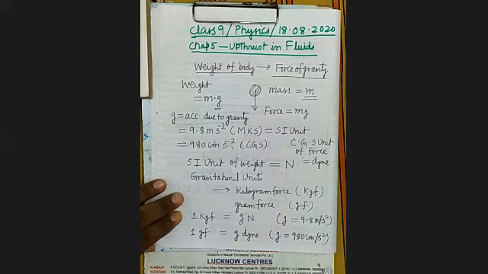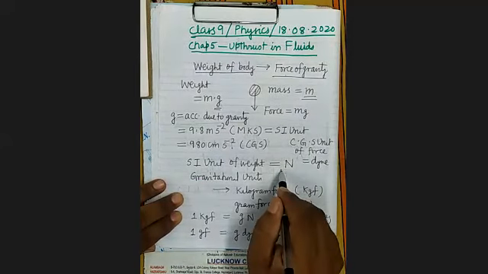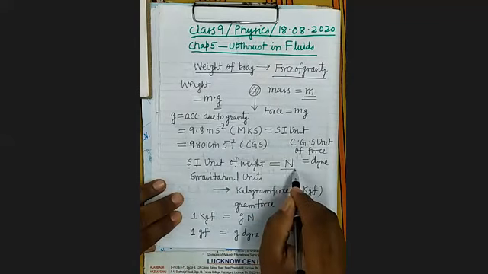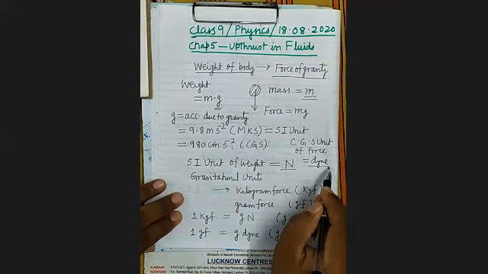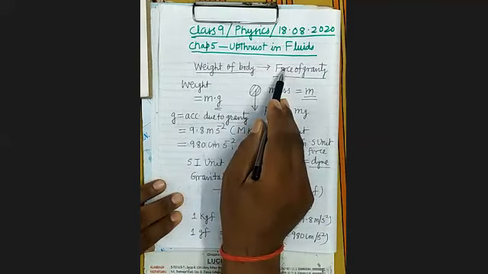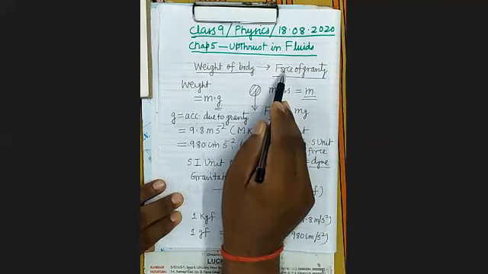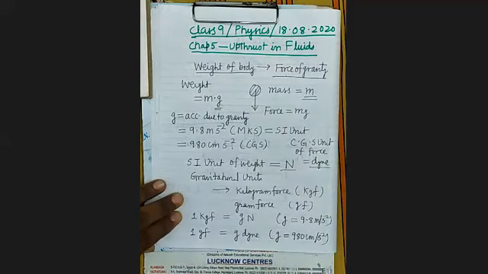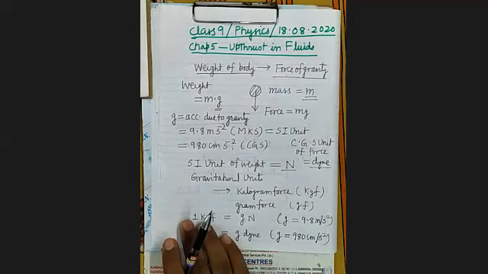Now see here, what are the units of weight? In SI unit, it is Newton. In CGS unit, it is dyne. And why? Because weight is a force. Therefore, the units of force are also the units of weight. It is clear?